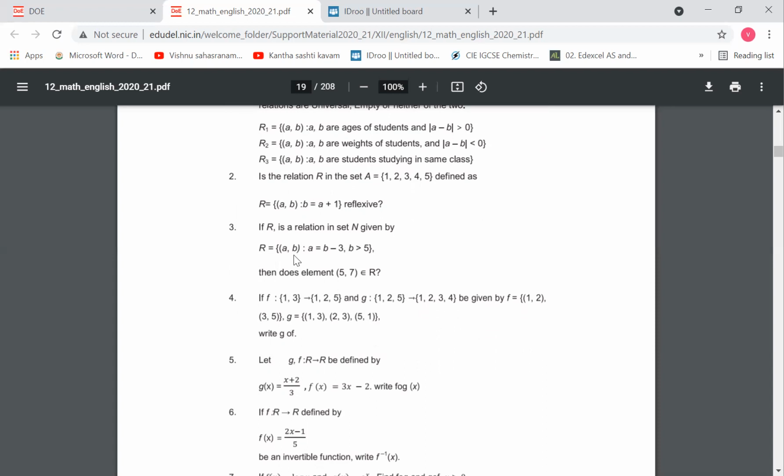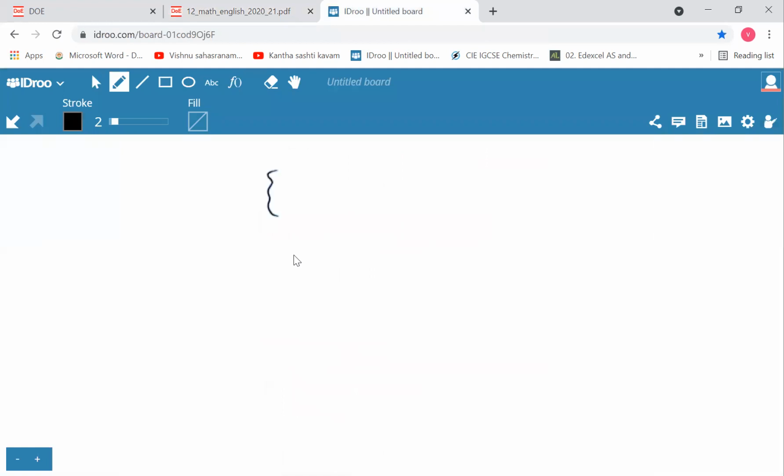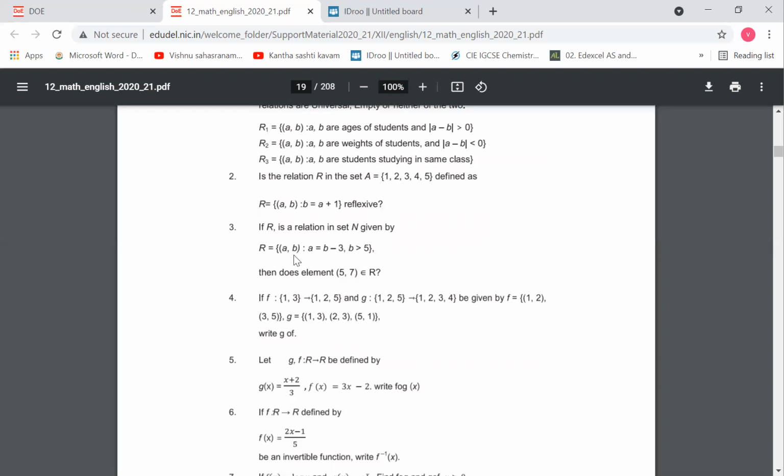If it is a reflexive relation, then it should be (a, a). But he says b is equal to a plus 1. So (a, a plus 1) cannot be reflexive, is it not? So it is not a reflexive relation.